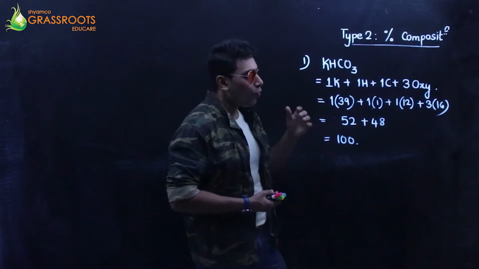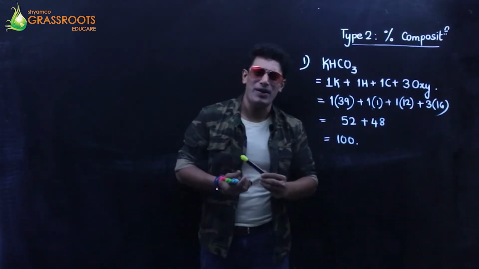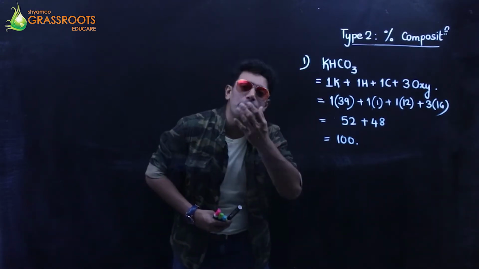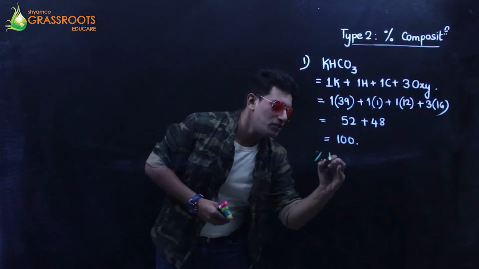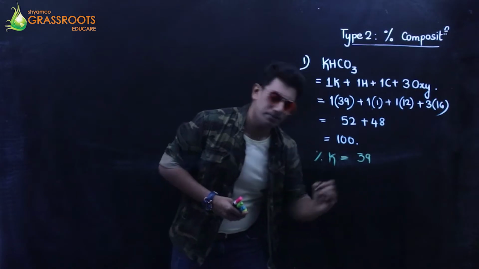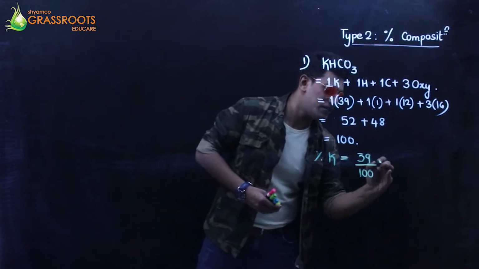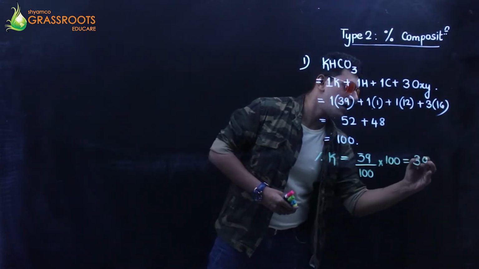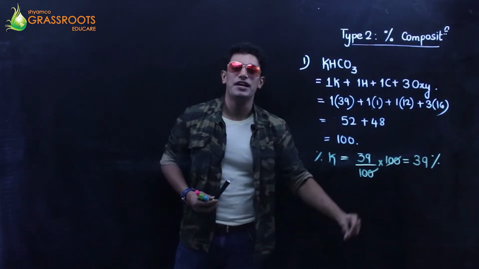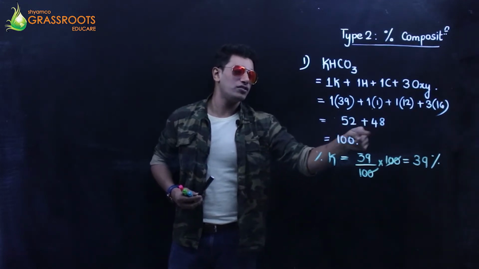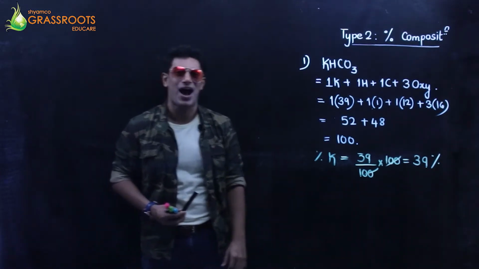I am asking you, what is the percentage by weight of potassium? Tell me, how much is the contribution of potassium in this entire compound? Can I say percentage of potassium is 39 upon the total molecular weight, and percent means into 100. So isn't my answer 39%? If I ask you percentage of oxygen, it will be 48 upon the total into 100. Oxygen contributes 48% of the weight in this entire compound.